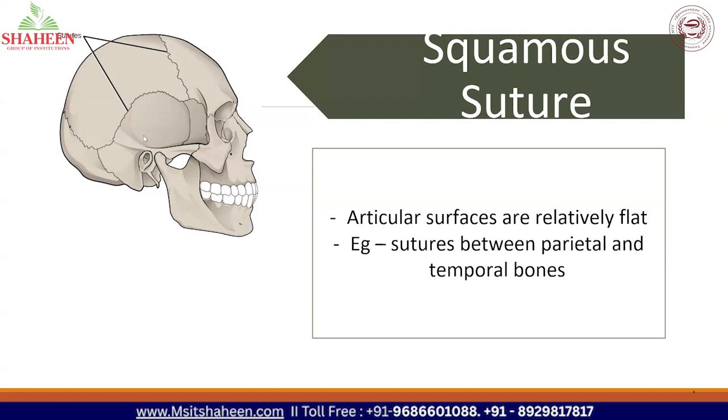So look at the squamous suture. It is not having much projections. It is relatively flat. It is not completely flat. And where is this suture seen? It is mainly seen between parietal bone, the arrow I'm pointing to, and the temporal bone, the arrow I'm pointing to now around the ear. So the suture between parietal and temporal bone is an example for squamous suture. So squamous, always remember it means flat. So here also the sutures are relatively flat in appearance.